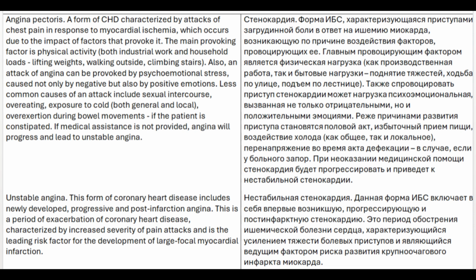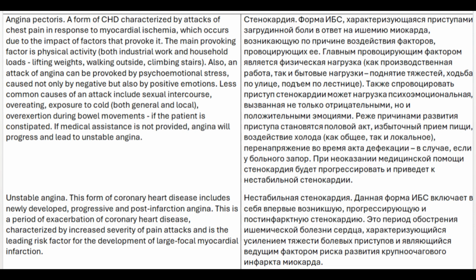Also, an attack of angina can be provoked by psychoemotional stress, caused not only by negative but also by positive emotions. Less common causes of an attack include sexual intercourse, overeating, exposure to cold, both general and local, and overexertion during bowel movements, if the patient is constipated.